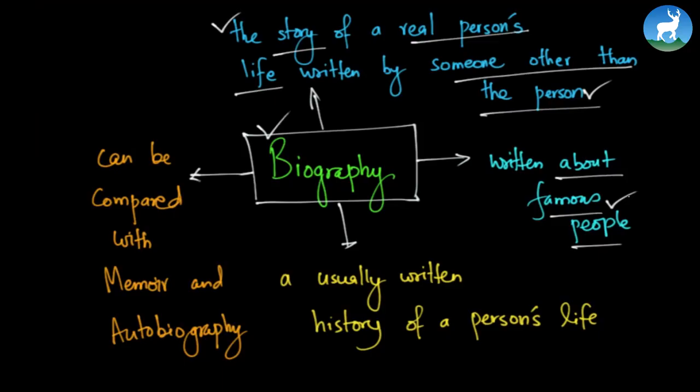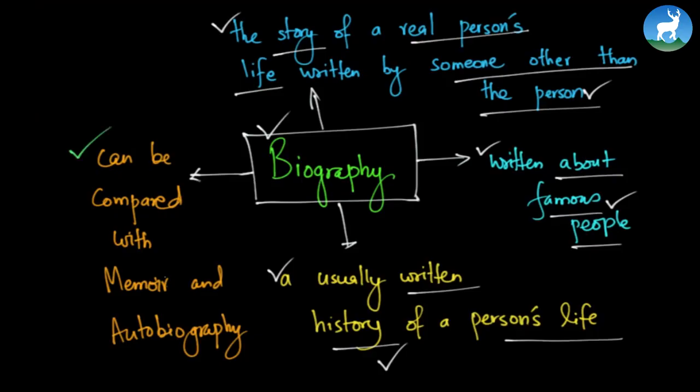So we write biographies about these people because they are famous. It is usually a written history of a person's life. So it is something like a written history from the birth of the person to the death of the person, right? So how was his or her childhood like? What did he or she do while growing? And what different kinds of hardship did he or she encounter in his or her life, and things like that. So it is usually a written history of a person's life.